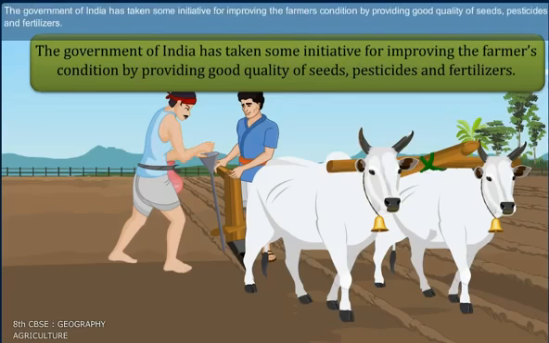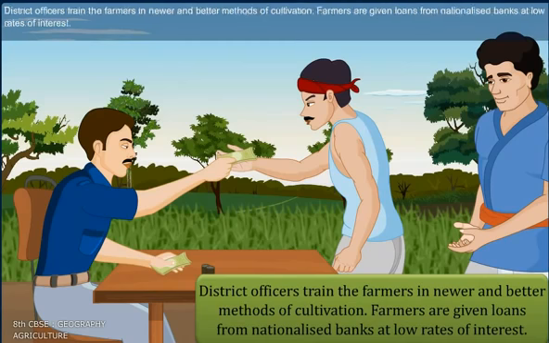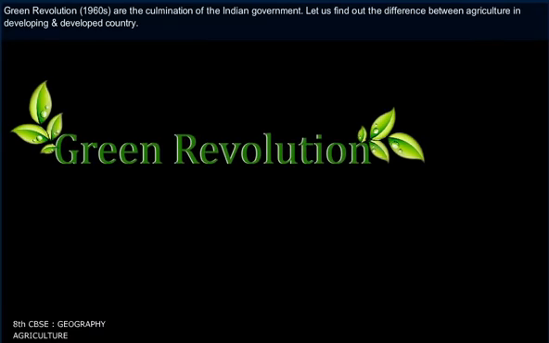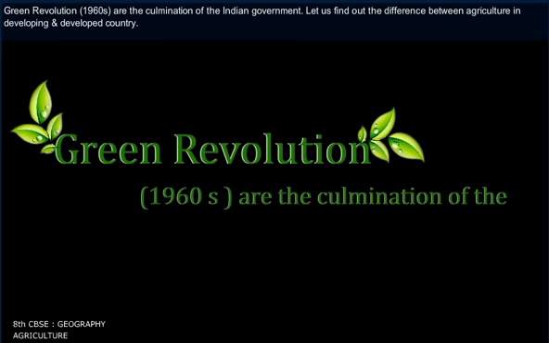The government of India has taken some initiatives for improving the farmers' condition by providing good quality seeds, pesticides and fertilizers. District officers train the farmers in newer and better methods of cultivation. Farmers are given loans from nationalized banks at low rate of interest. The Green Revolution of the 1960s was the culmination of the Indian government's efforts.